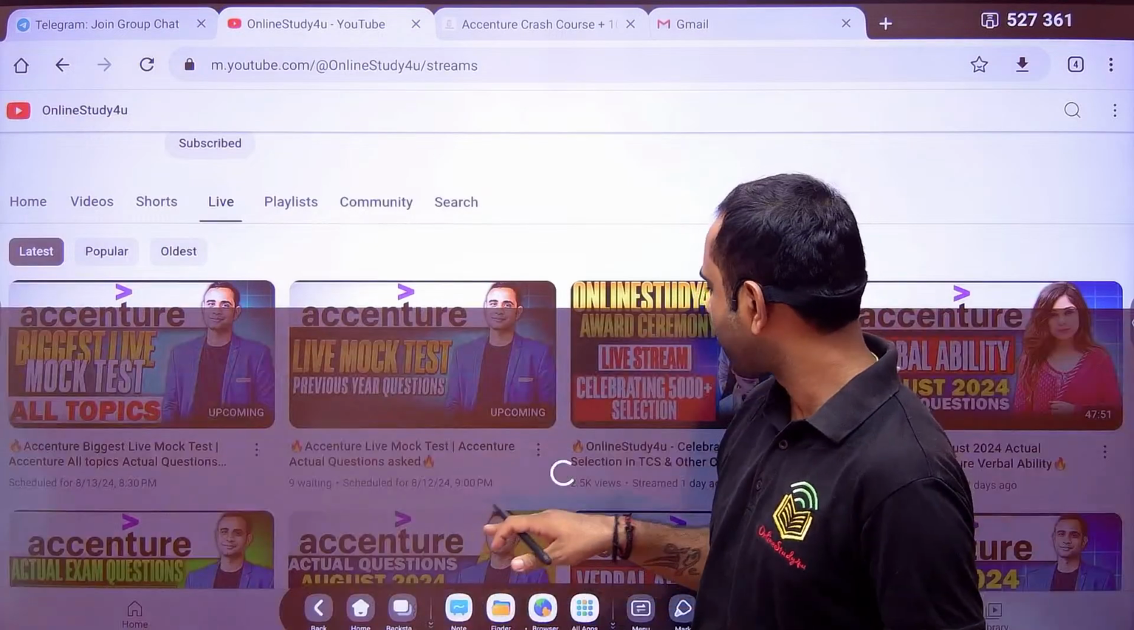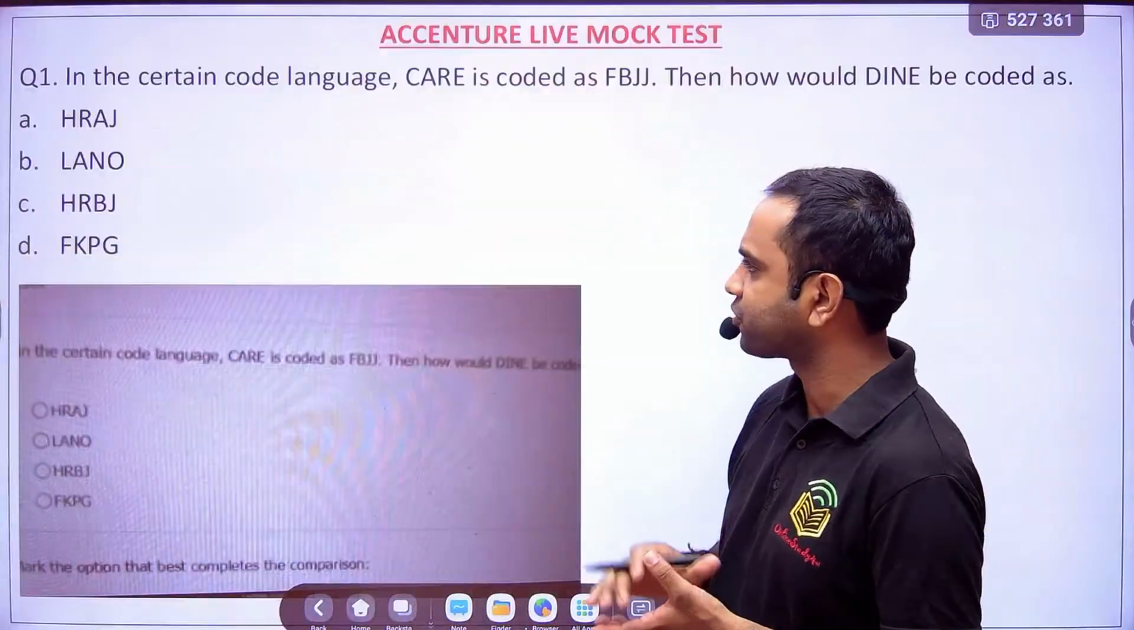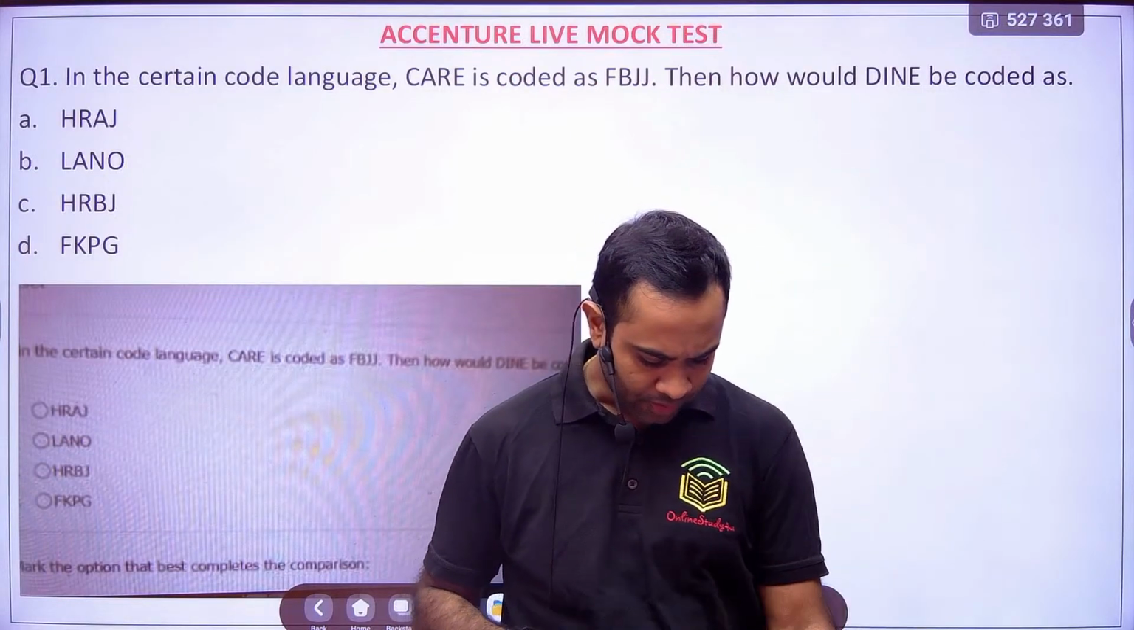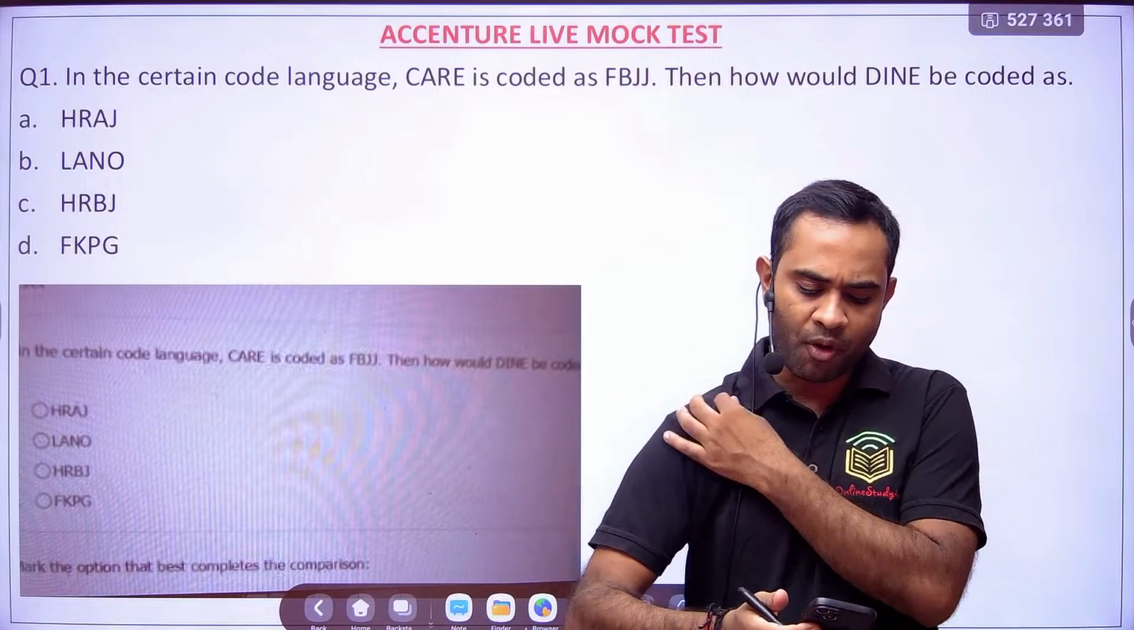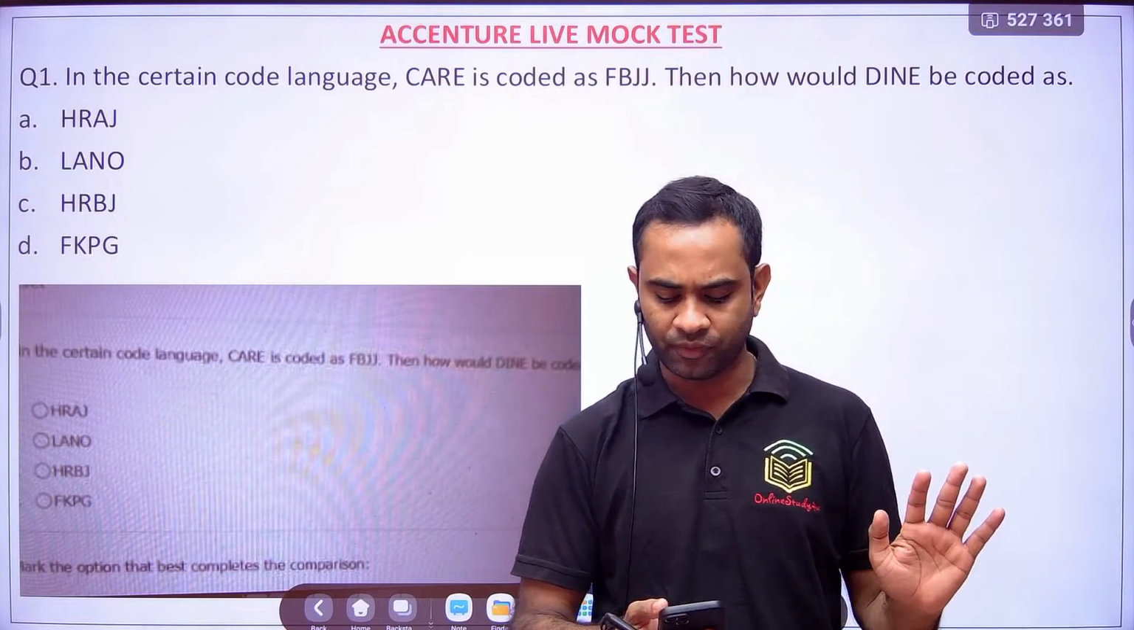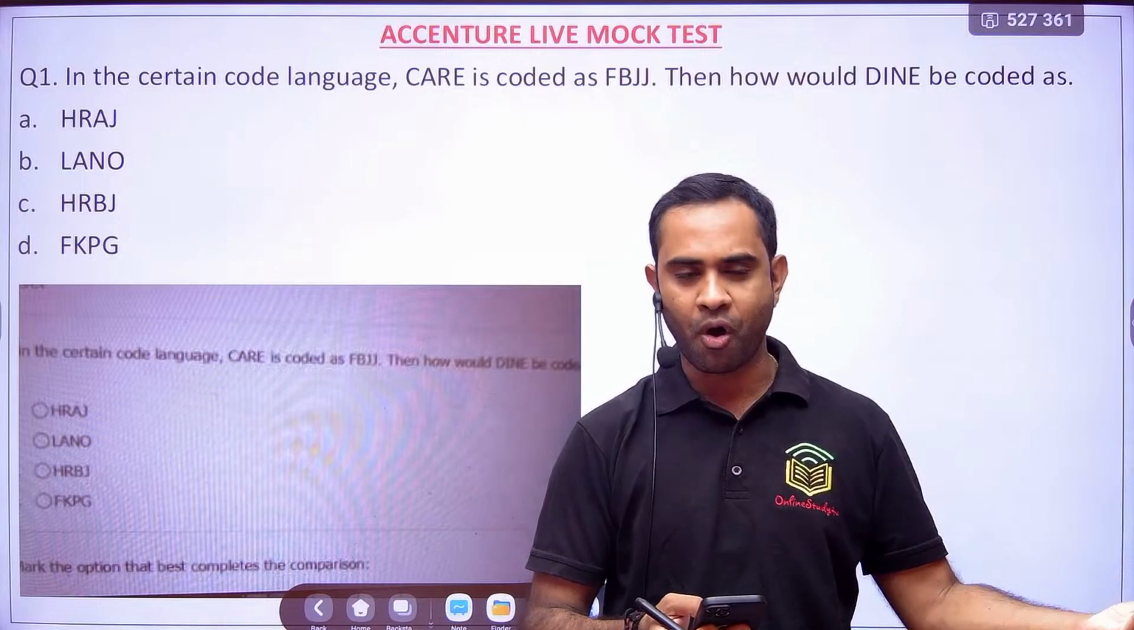Now let us go back and see how many of you have solved the question, right? So which year mock test? All the mock tests are recent ones, so we don't provide the old mock tests, right?